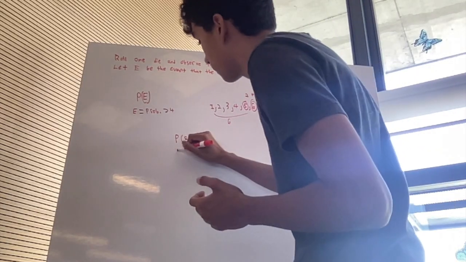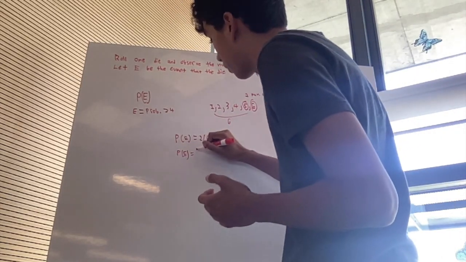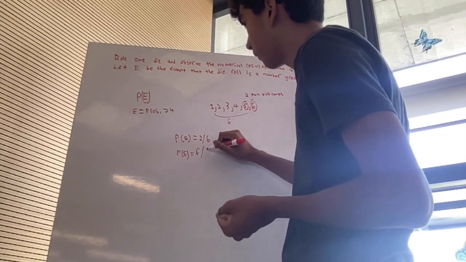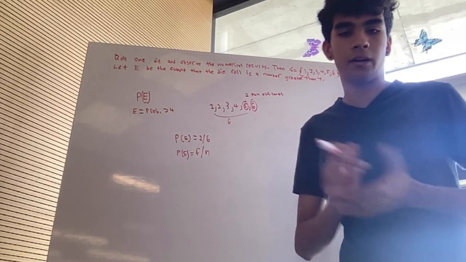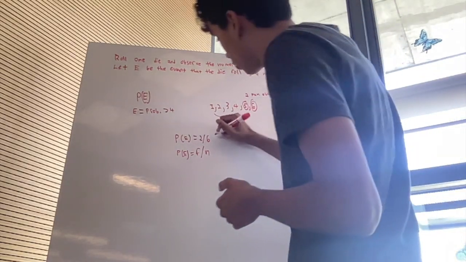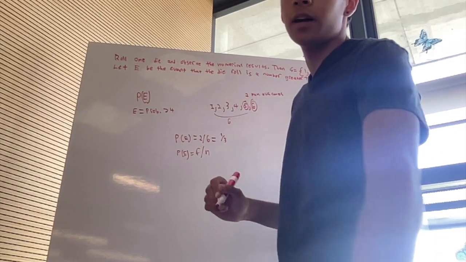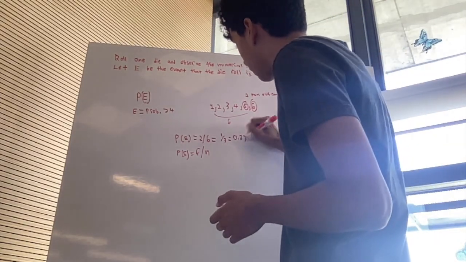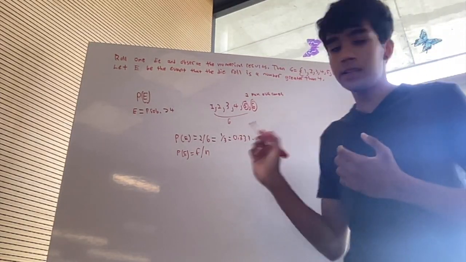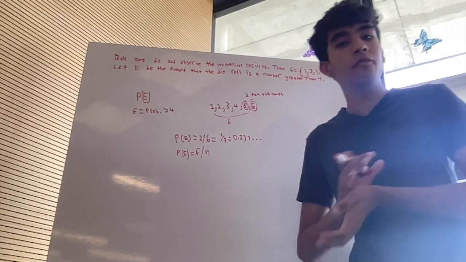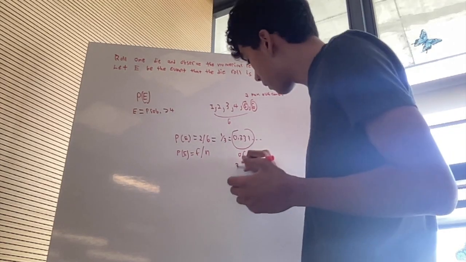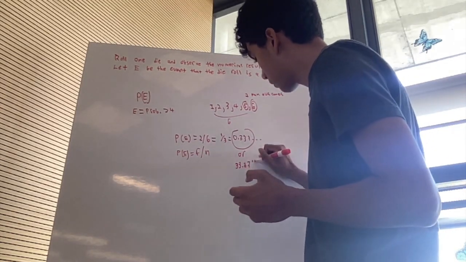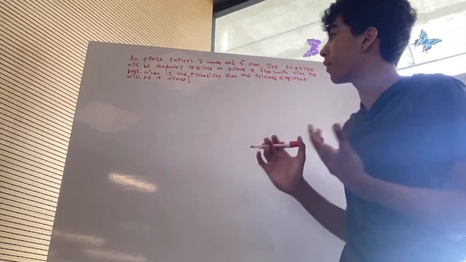The normal formula for this would just be P(E) equals the number of favorable outcomes, so F, divided by the total number of outcomes, N. This is known as classical probability. So P equals favorable outcomes divided by total outcomes, which is 2 divided by 6, equal to 1/3, or as a decimal, 0.333 and onward, right? So therefore, the probability of event E, which is the event that the die roll is a number greater than 4, is approximately 0.33 onwards, or 33.33%.